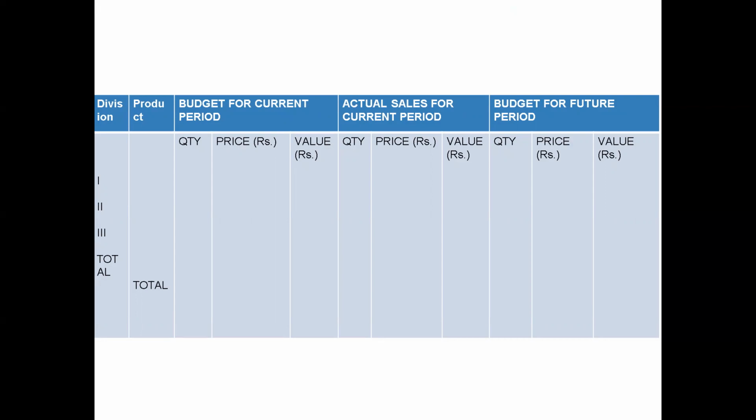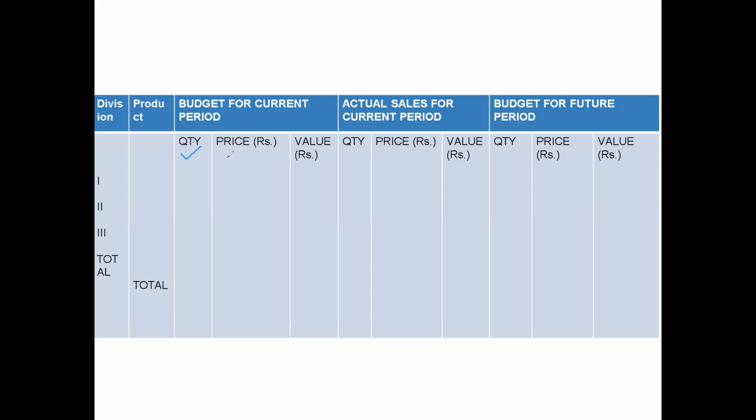So in this budget, first we'll write the quantity, that how many goods will be sold during a particular budget period, then the price for the particular product, and value would be calculated as quantity multiplied by the price. Likewise, we can prepare the actual sales for current period.